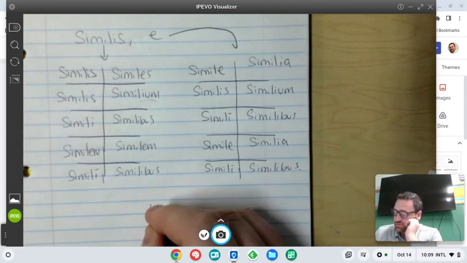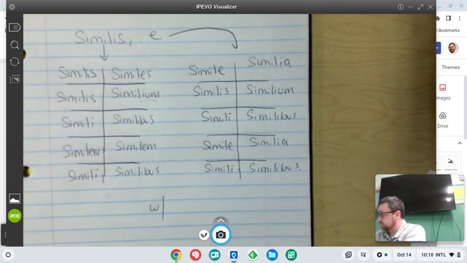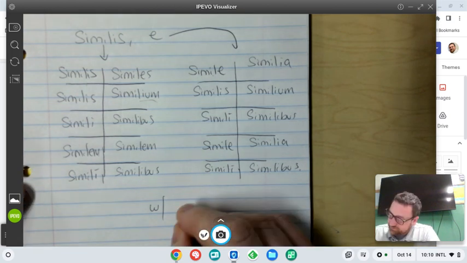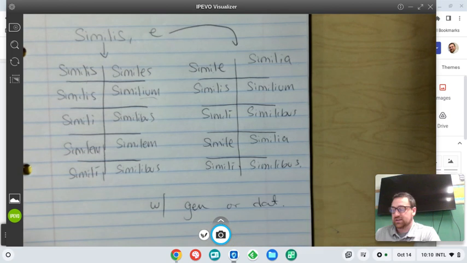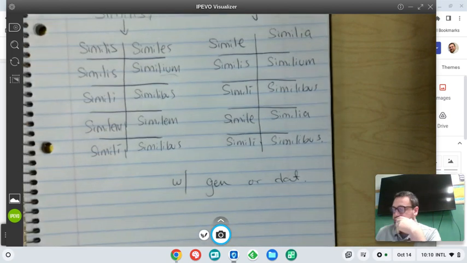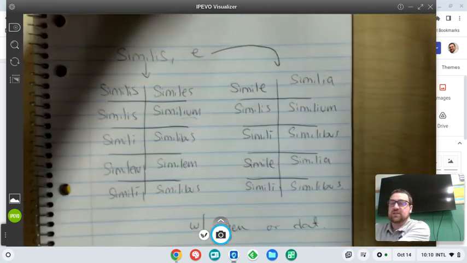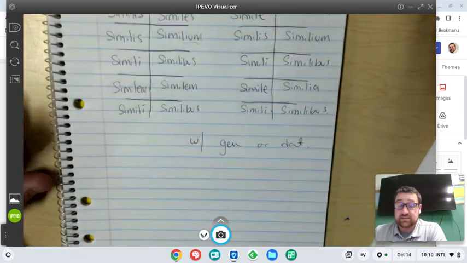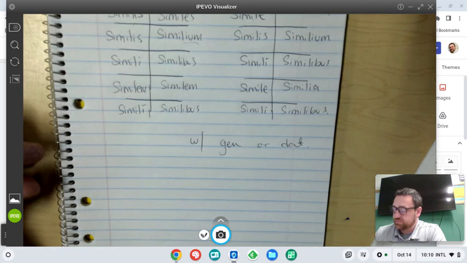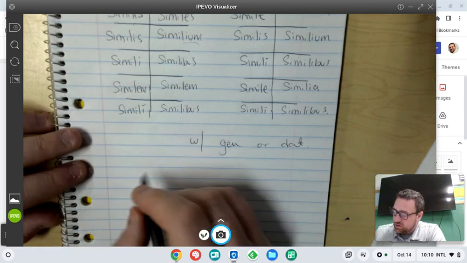Now we use the genitive or the dative with this. So let's say the Roman is not similar to the Gaul. So Romanus is our subject, okay?